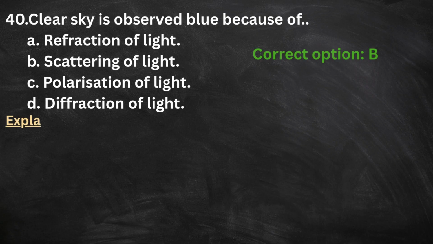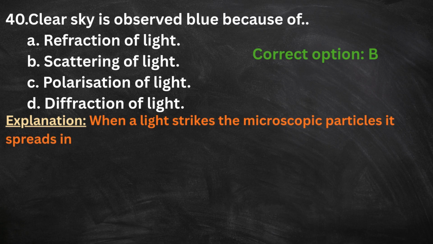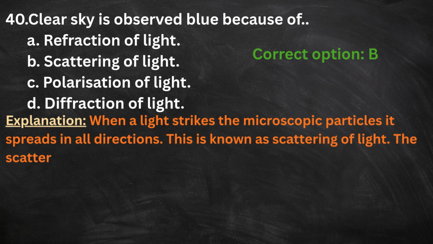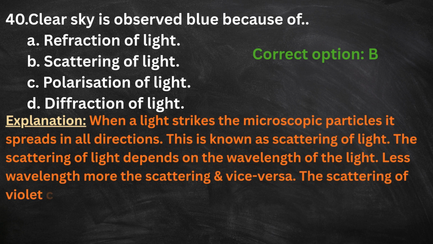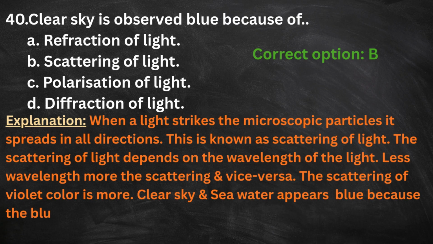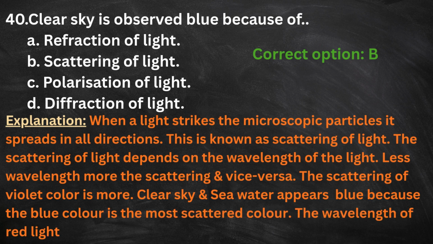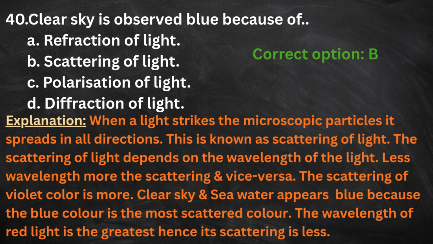Scattering of light. Here is the explanation. When light strikes the microscopic particles, it spreads in all directions. This is known as scattering of light. The scattering of light depends on the wavelength of the light. Less wavelength, more the scattering, and vice versa. The scattering of violet color is more. Clear sky and seawater appear blue because the blue color is the most scattered color. The wavelength of red light is the greatest, hence its scattering is less. So, red is used as a symbol of danger.